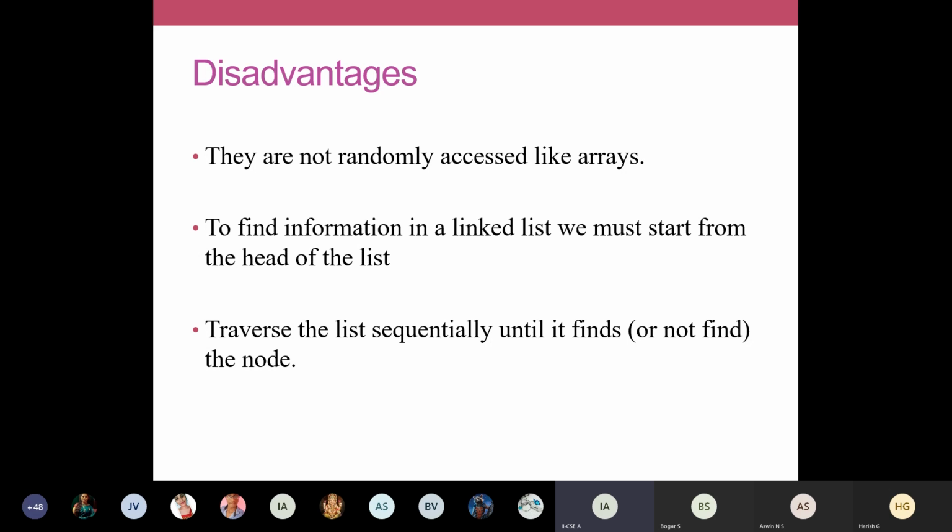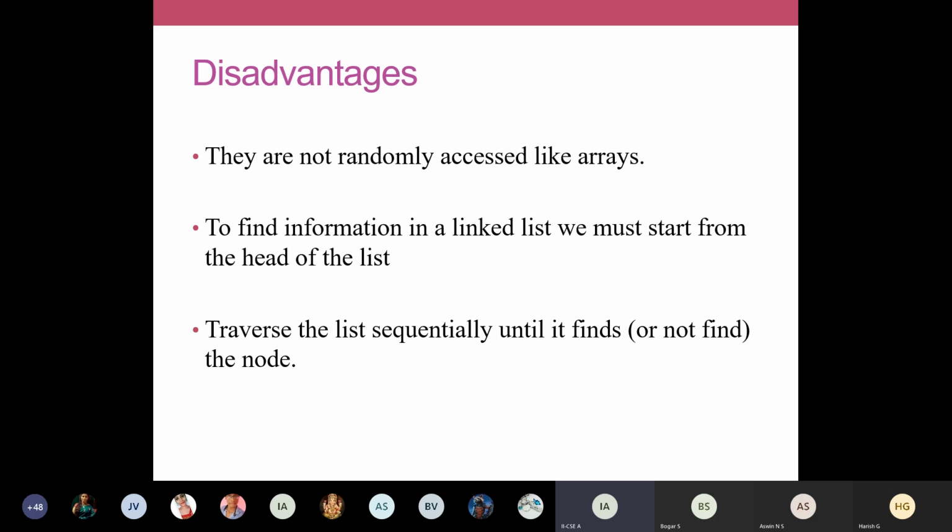For example, imagine I'm going to delete a particular node, say the third node. In that case, I cannot go straight away to the third node. I have to start from the header node. I have to traverse the first element, the second element, and then only can I reach the third element. Similarly, if I want to insert data at the 100th position, I have to start from the header node and move through till the 99th position. Then only can I insert new data at the 100th position. So that is a very tedious task in your linked list. We always have to traverse from the first position.